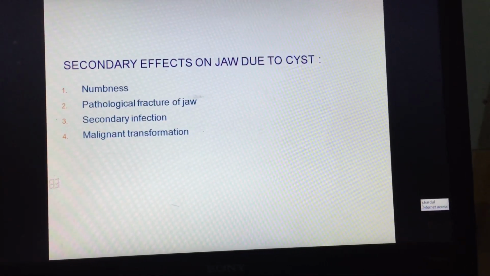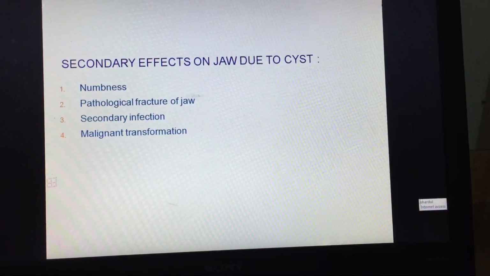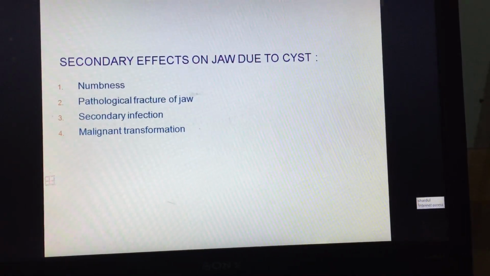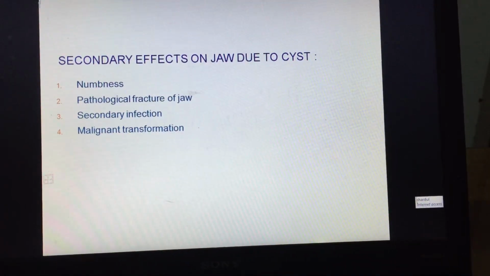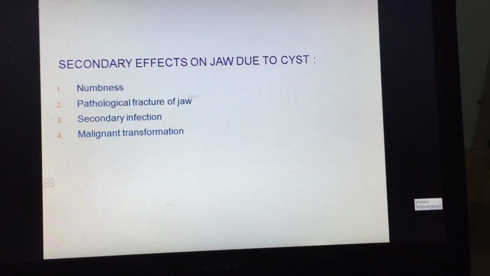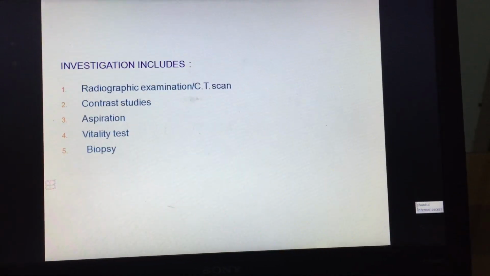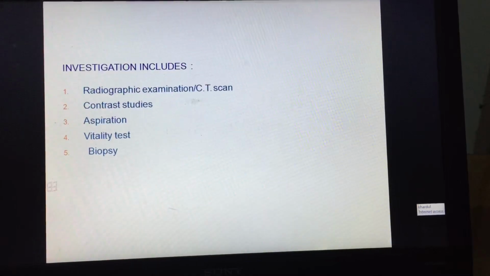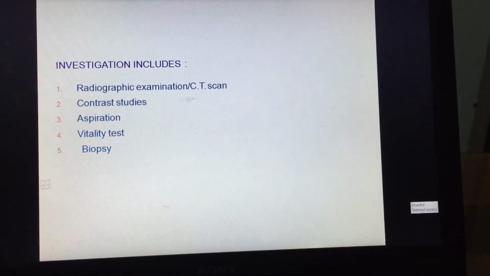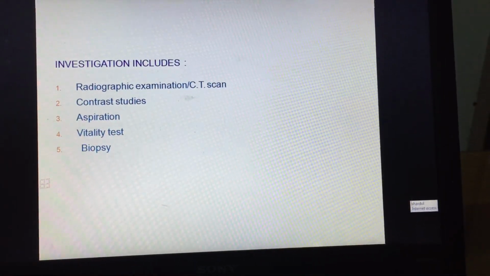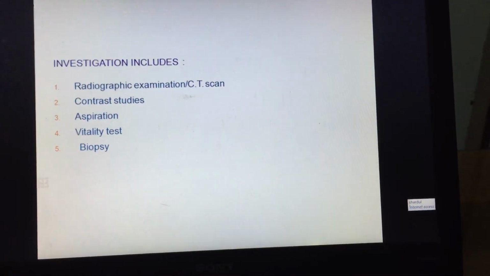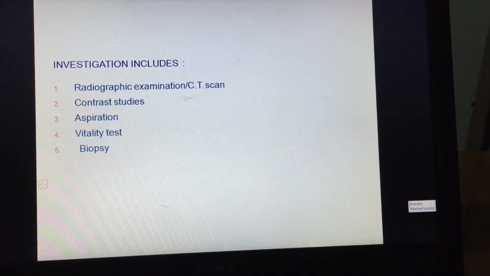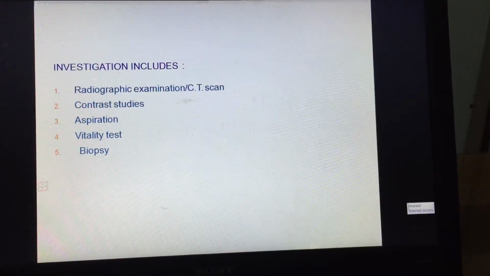Secondary effects on the jaw due to a cyst: numbness, pathological fracture of the jaw, secondary infection, malignant transformation. Investigation includes radiographic examination, CT scan, contrast studies, aspiration, vitality test, biopsy.